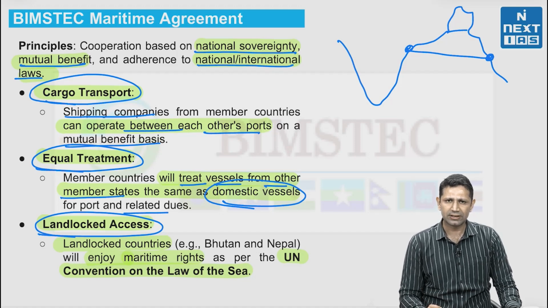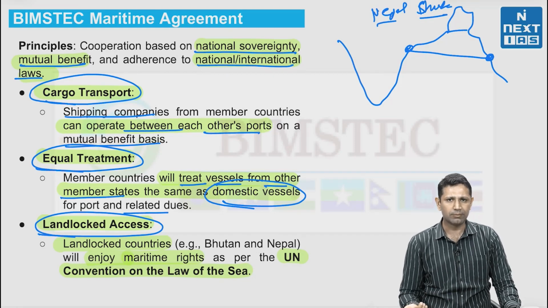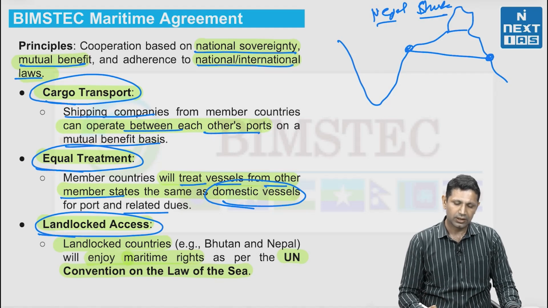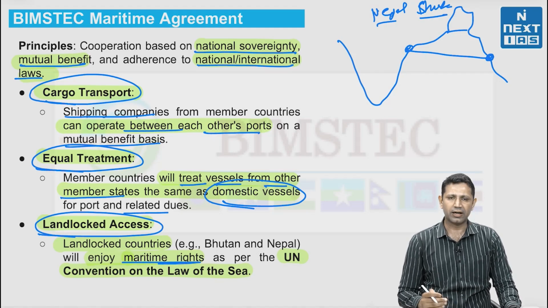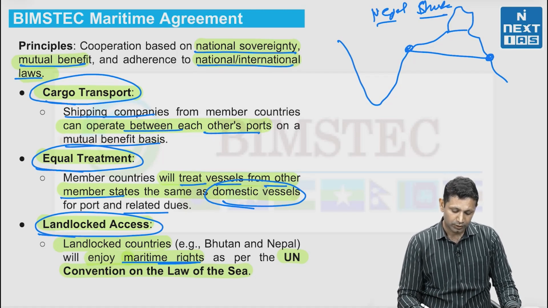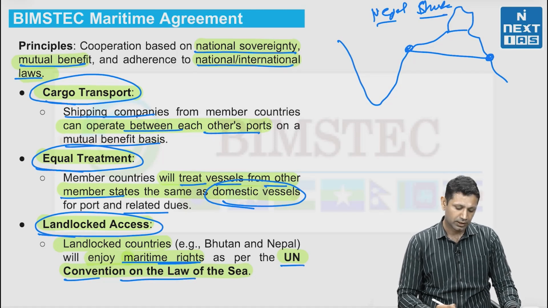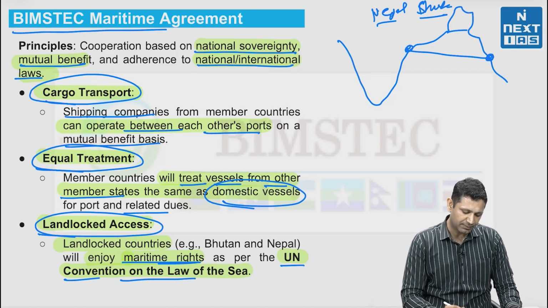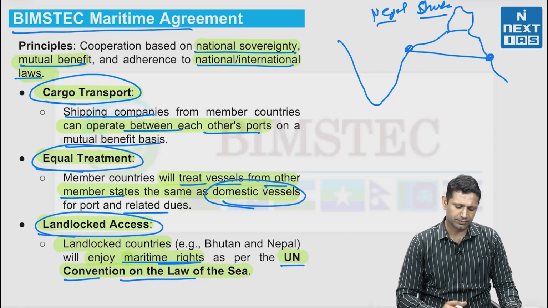Third is landlocked access. What is landlocked access? For example, Nepal and Bhutan do not have any coastal boundary. For these countries, the other countries are going to provide maritime rights. That means one port will be provided to them through which they can transport their goods. It is also given under the United Nations Convention on the Law of the Sea. So basically this BIMSTEC Maritime Agreement is there to support each other in this southeastern region.